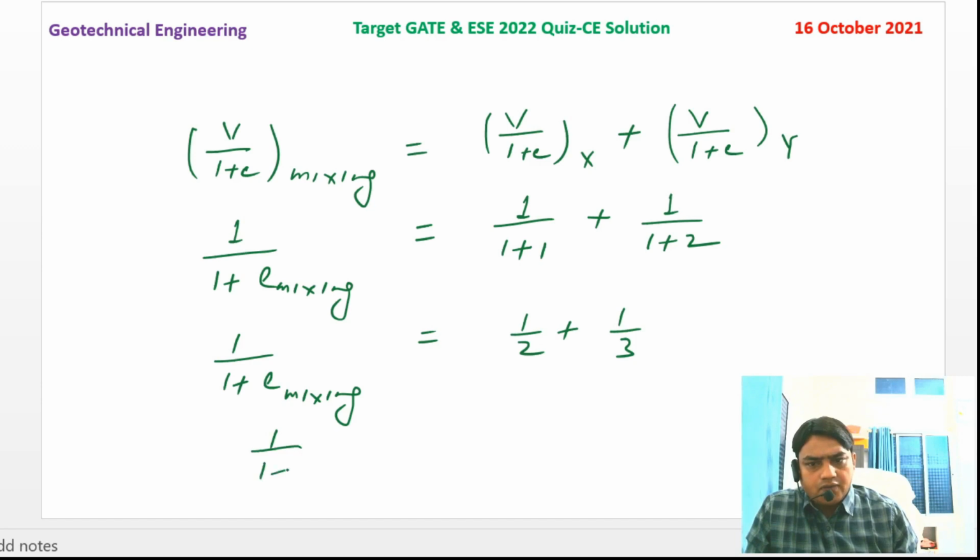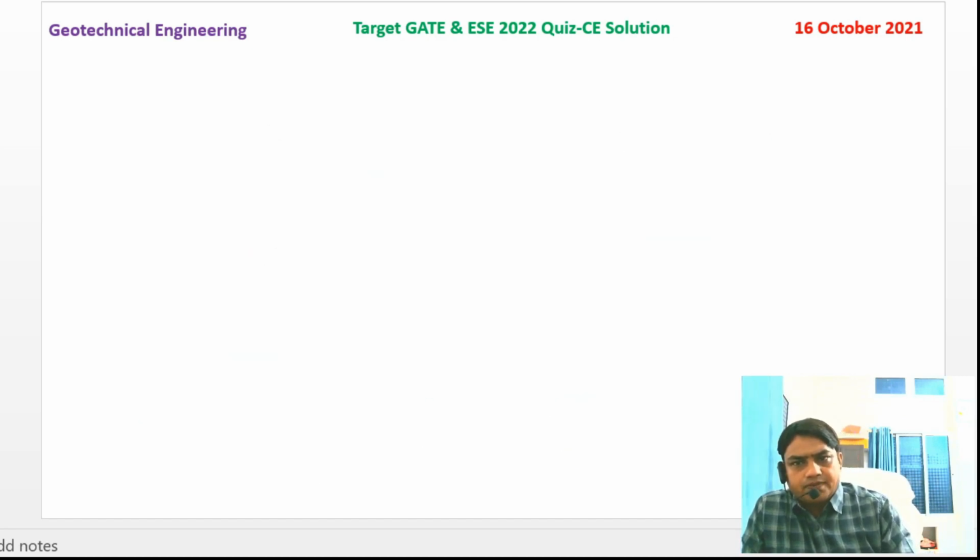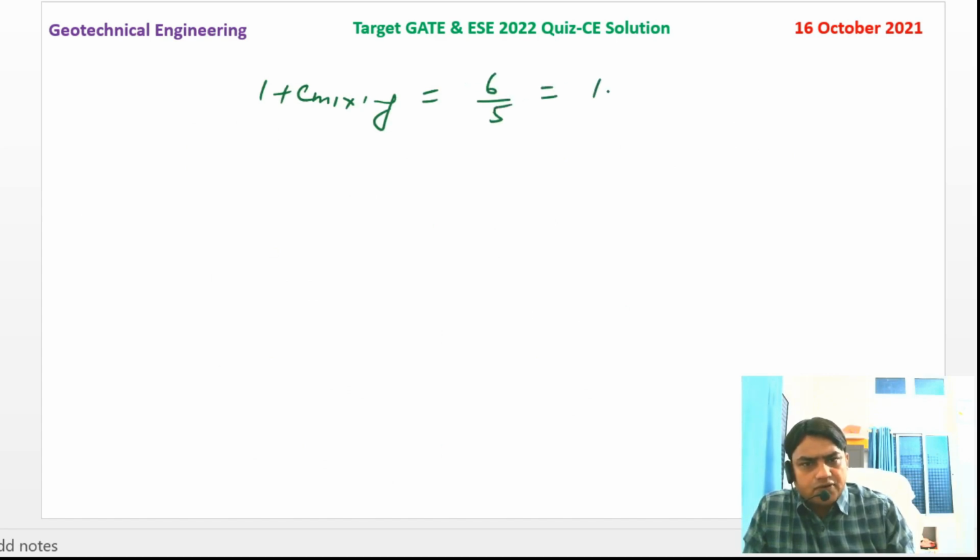Taking the LCM of 2 and 3, which is 6, it will be 3 plus 2, that is 5 by 6. So 1 plus e mixed is equal to 6 by 5, which is 1.2. So e for the mixed or compacted soil is 0.2.